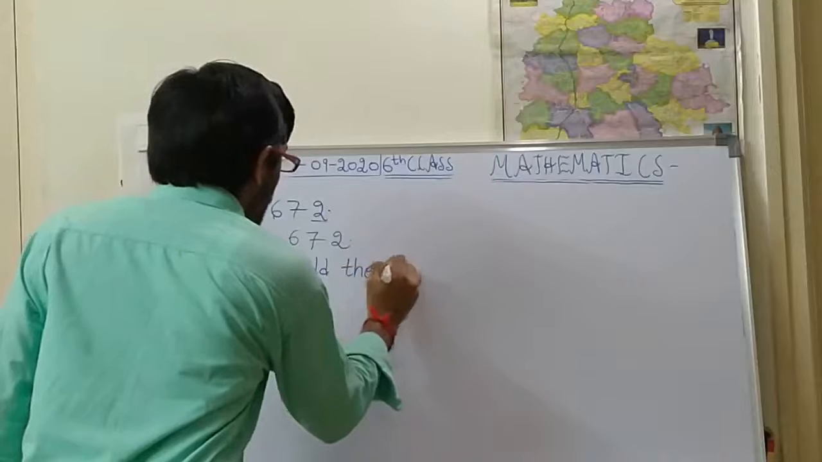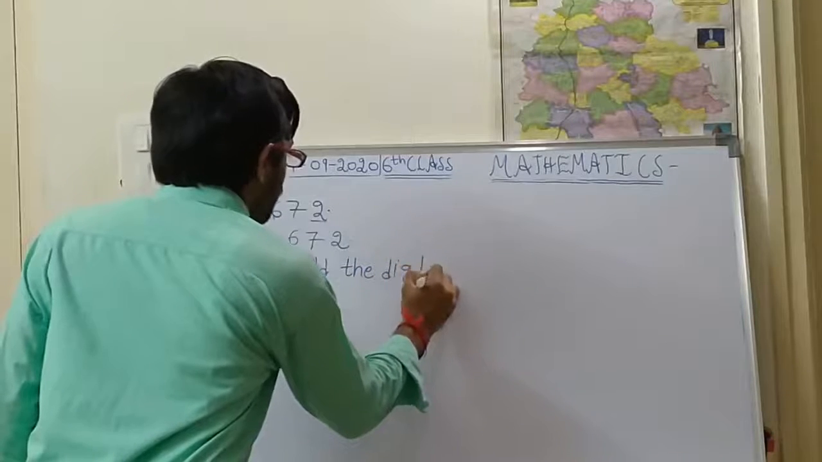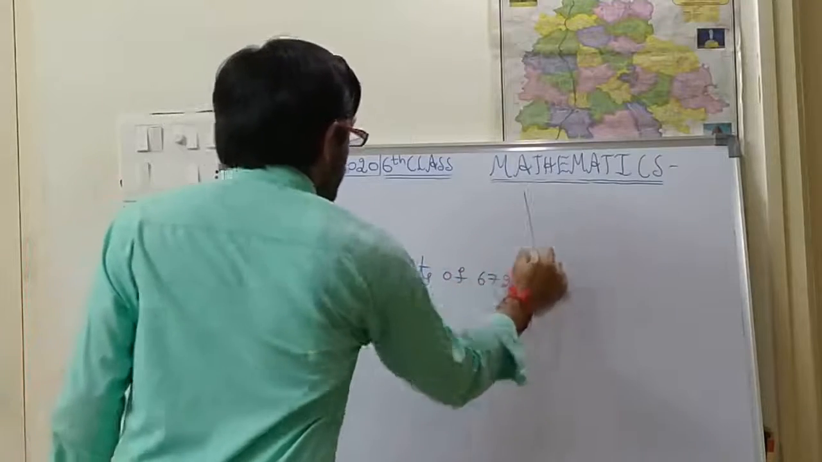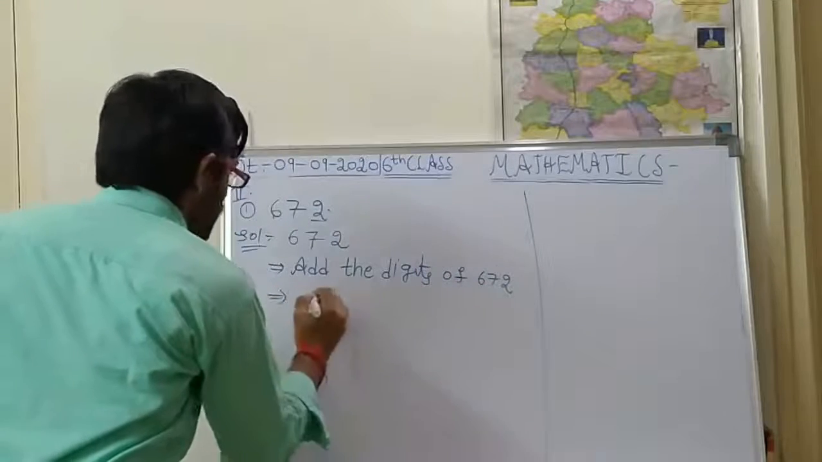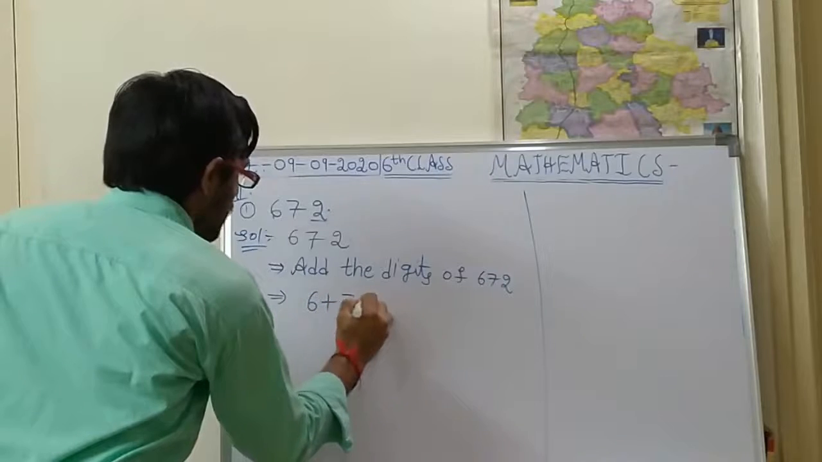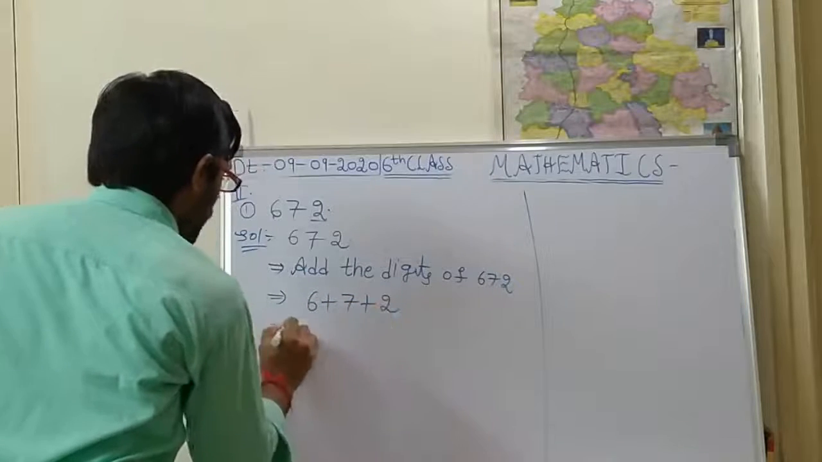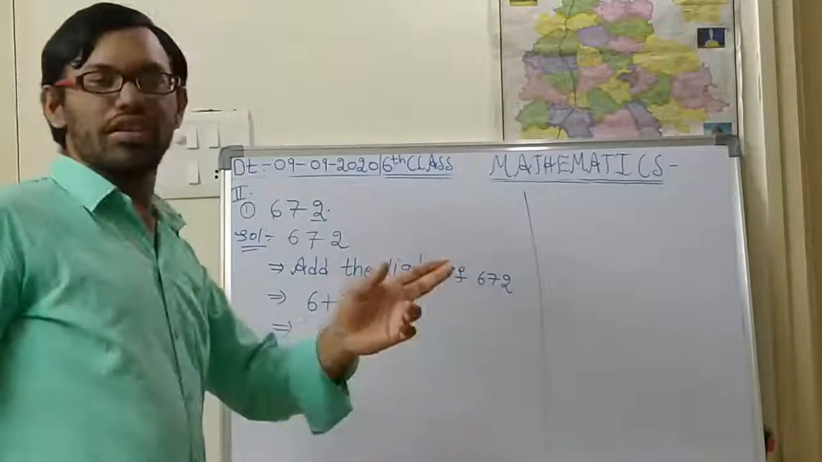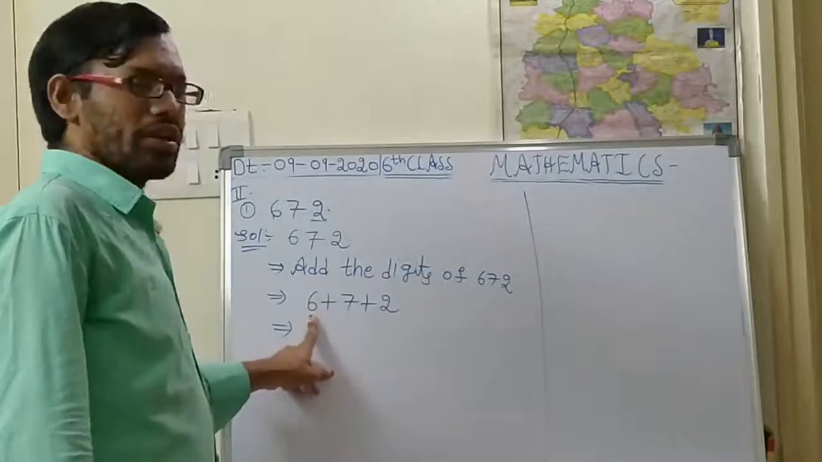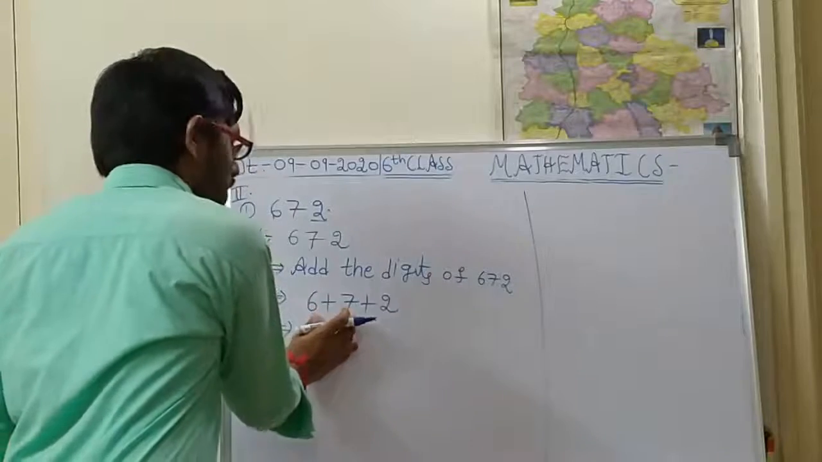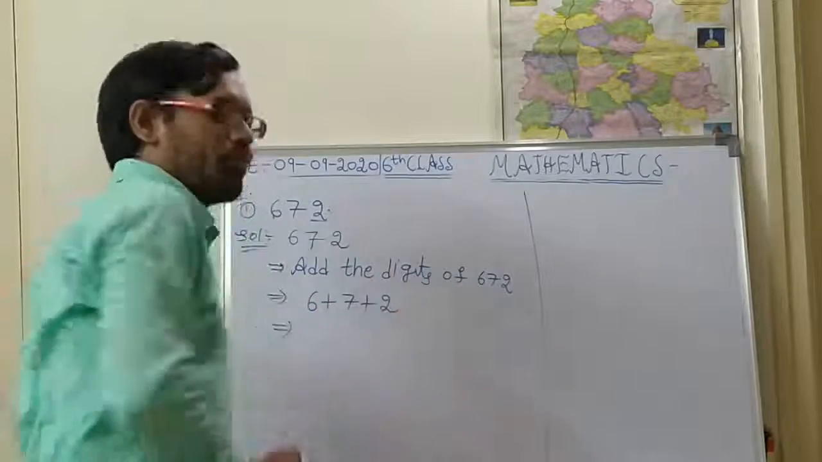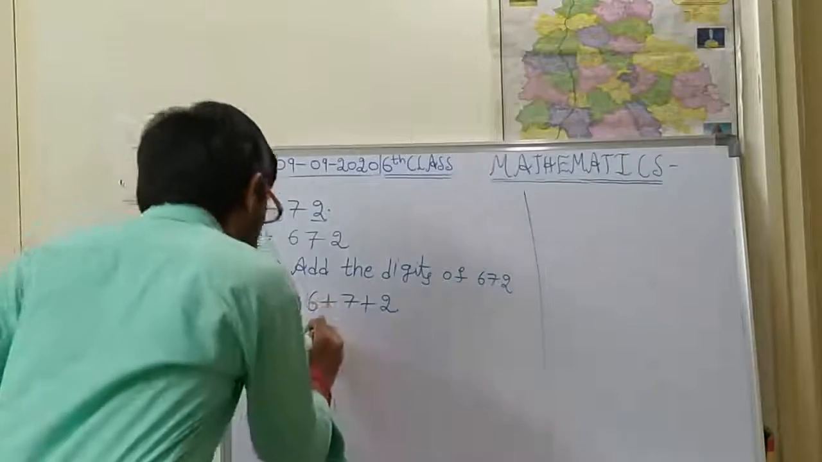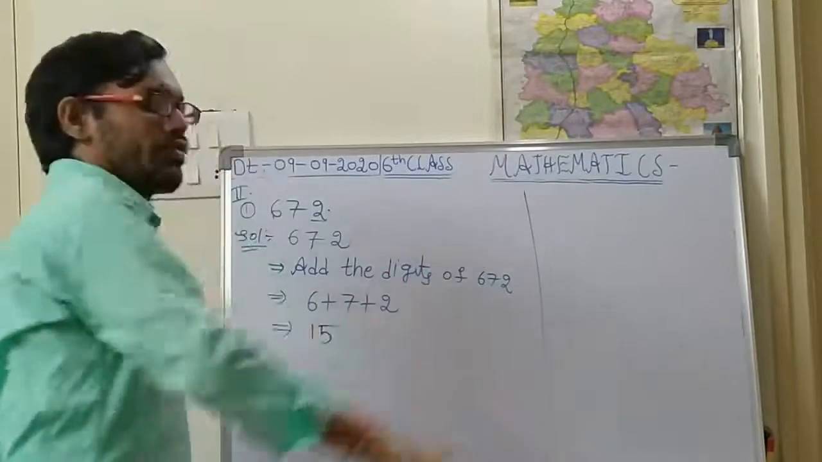So directly you are supposed to add the digits of 672. That implies 6 plus 7 plus 2. What is 6 plus 7? 7 plus 7 is 14, so 7 plus 6 is 13. 6 plus 7 is 13. 13 plus 2? 13 plus 2 is 15.